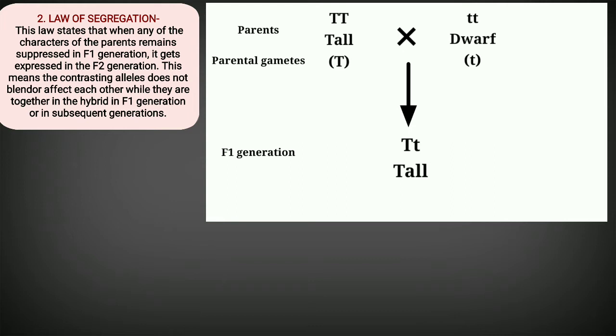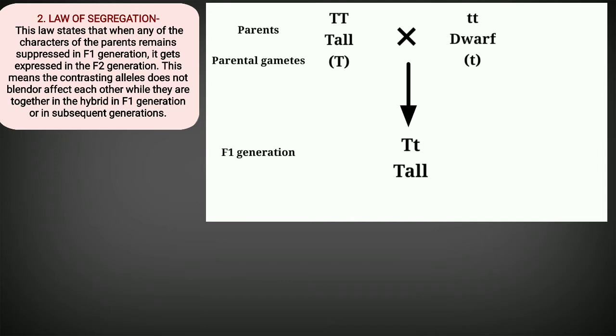Now, the law of segregation says that when any of the characters of the parents remains suppressed in the F1 generation, here small t was suppressed in the F1 generation because capital T expressed and small t got suppressed. That means it didn't show its character.